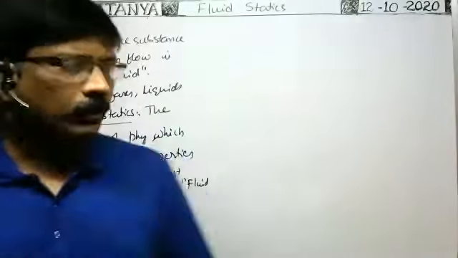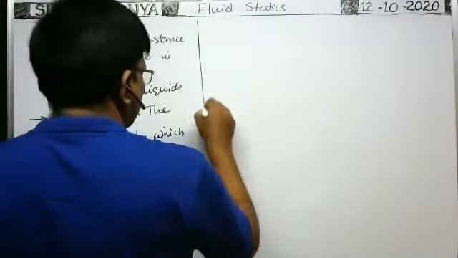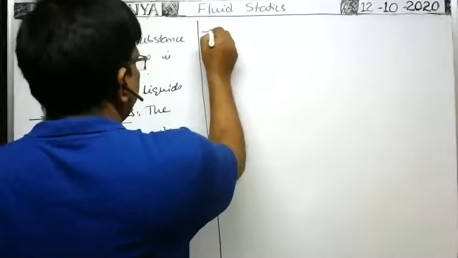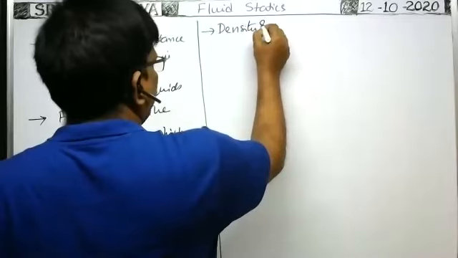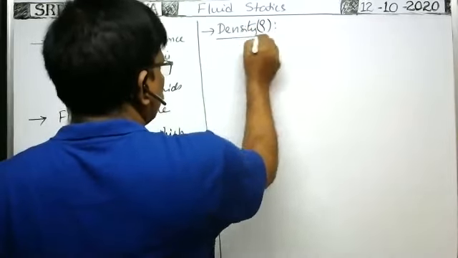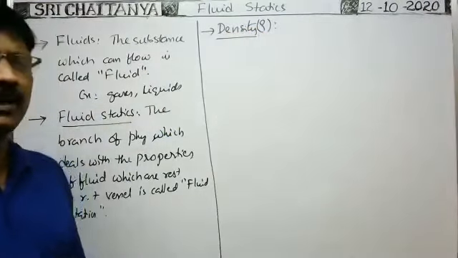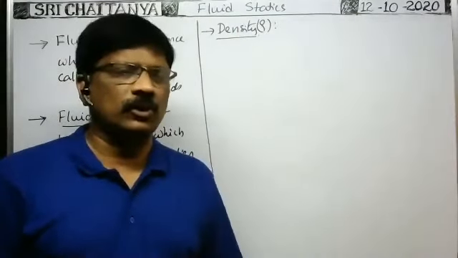Next, density. It is generally represented with rho. Density of the fluid, or density of the liquid, density of the gas, whatever it may be.